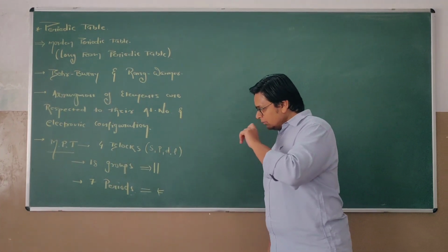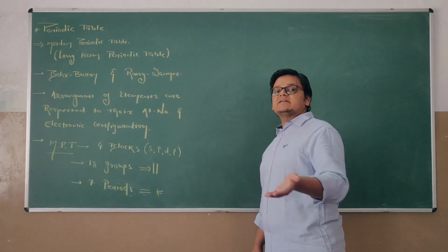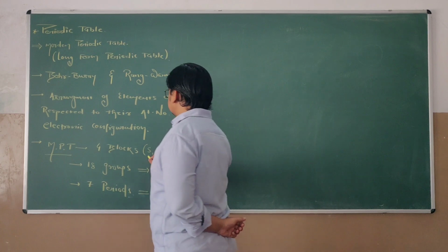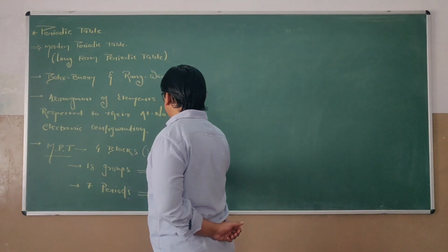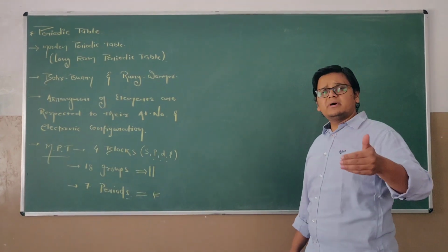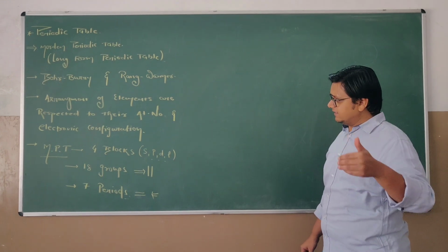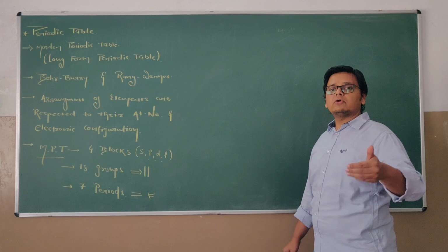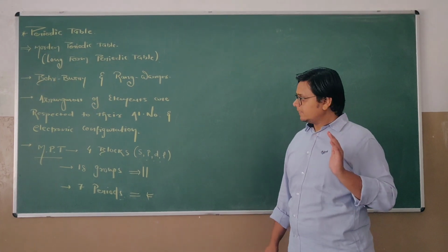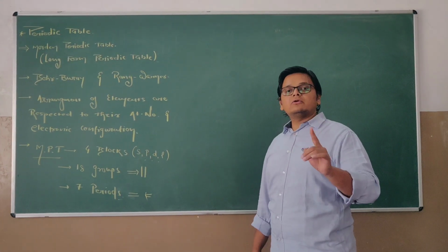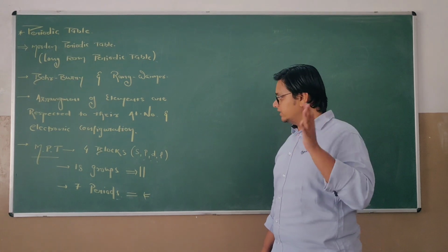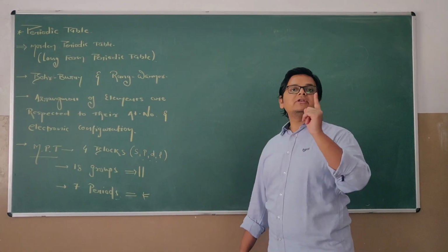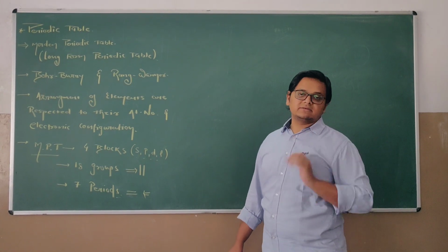Now let us discuss more about this periodic table, the blocks S, P, D, F. When you remember the concept of atom, you know that an atom has protons, neutrons as well as electrons. Protons and neutrons are present in the nucleus, while the electrons are continuously revolving around the nucleus in a definite path.